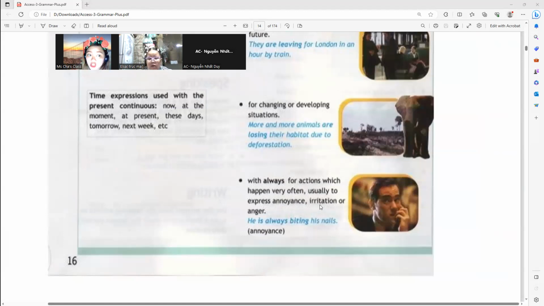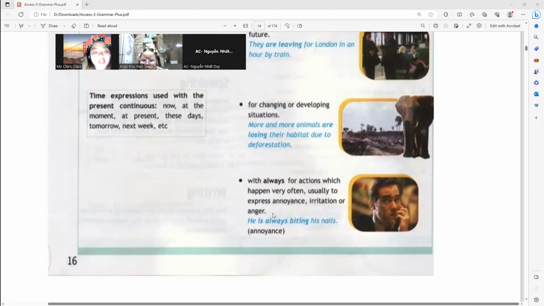Irritation, anger, the same with annoy. A little bit angry too. Okay. He is always biting his nails.